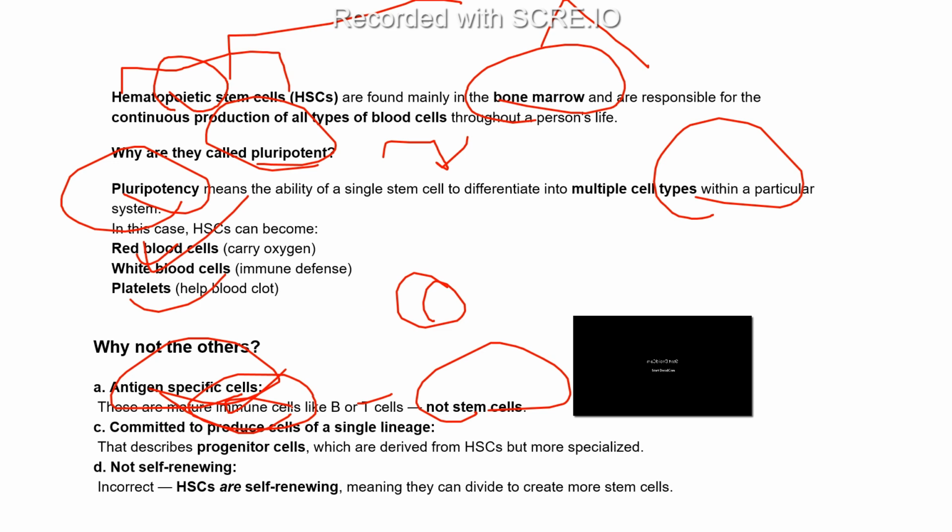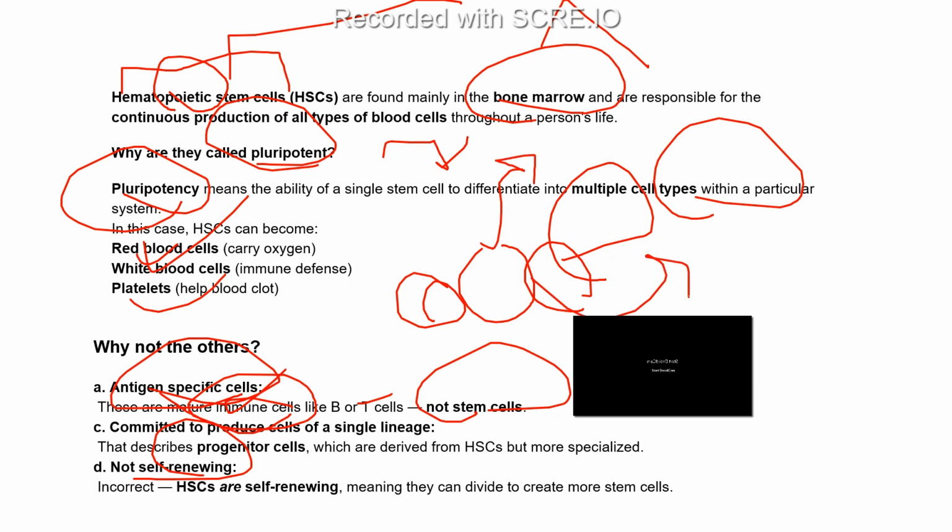Option C is committed to produce cells of a single lineage. No, those are more specialized cells derived from the HSC. And option D, not self renewing. No, they can divide and form the same kind of cells. Like stem cells, we know that they can form stem cells also and other kinds of cells also, and these then further divide into other types of cells. But the specialized cells don't have any self renewing property.